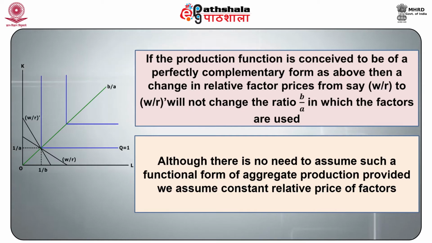If the production function is conceived to be of a perfectly complementary form as above, then a change in relative factor prices from say W upon R to W upon R dash will not change the ratio B upon A in which the factors are used. Although there is no need to assume such a functional form of aggregate production, provided we assume constant relative prices of the factors.